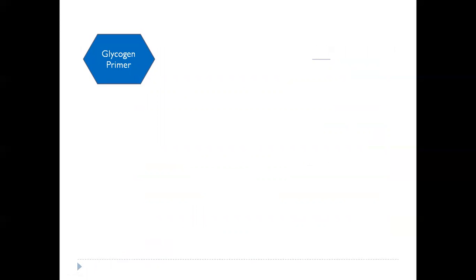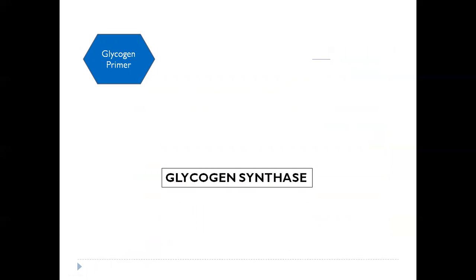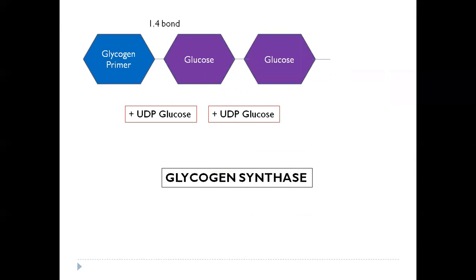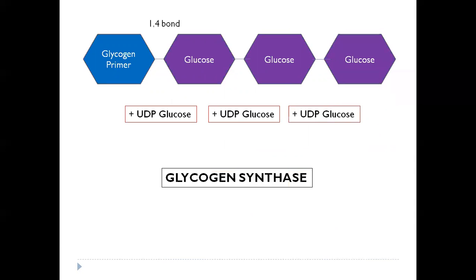If you look at the reaction again, this is a pictorial presentation. Initially we had a glycogen primer. The enzyme is glycogen synthase. UDP glucose comes in, that is activated glucose. It donates its glucose fragment, and glycogen synthase links this glucose fragment to the glycogen primer through the formation of a 1,4 glycosidic linkage. Similarly, more and more units of UDP glucose will be coming in, donating more glucose and linking it again by the formation of sequential 1,4 glycosidic bonds.